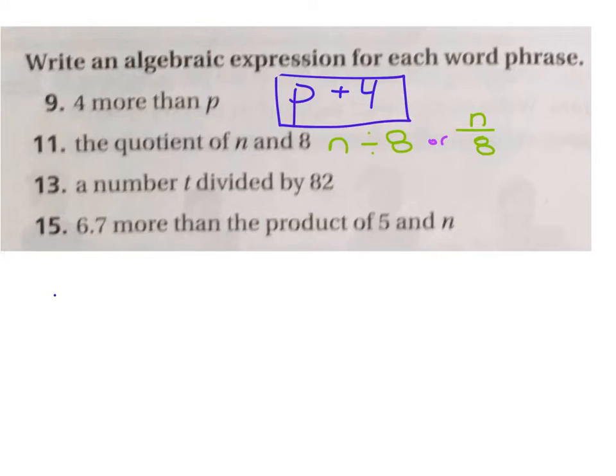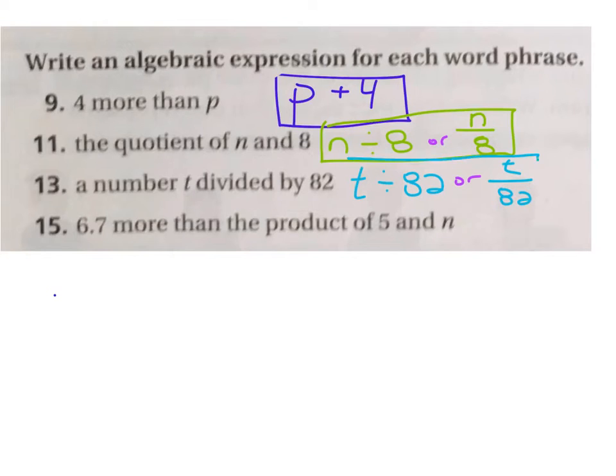And let me put or in there. Both of those answers are acceptable, and just know that for division or subtraction, the order matters, and so whatever they give you first needs to go either first or on top. So next one, a number t divided by 82. Again, this is division, and so we're going to take t and put that first, and we're going to divide it by 82. We'd say or, and we could say t over 82. Either one of those is acceptable.